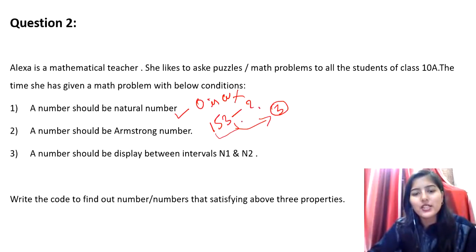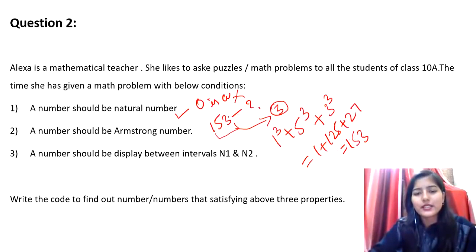If this summation is equal to the number itself, you can conclude that this is an Armstrong number. For example, here 1 cube plus 5 cube plus 3 cube, we have taken 3 because the number of digits present in this number is 3. That is going to be 1 plus 125 plus 27, which is 153, right? So 153 is an Armstrong number. I hope you are clear with this. Even the same kind of problem was asked in Wipro as well, somewhat related. So you must be clear on what an Armstrong number is, right?